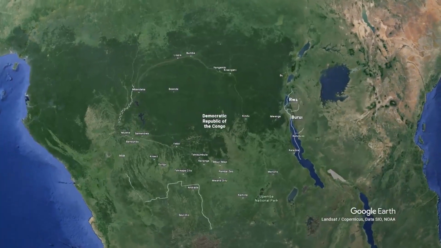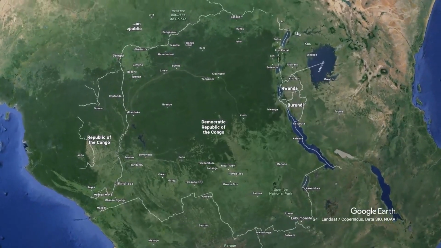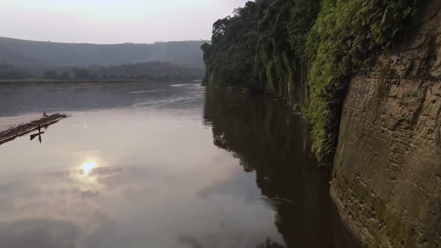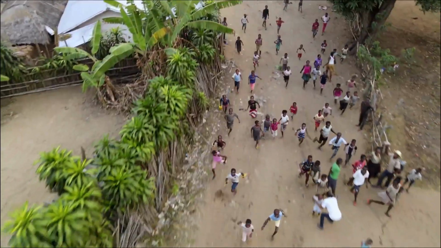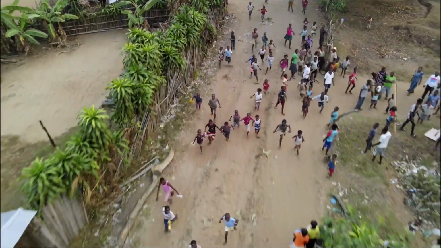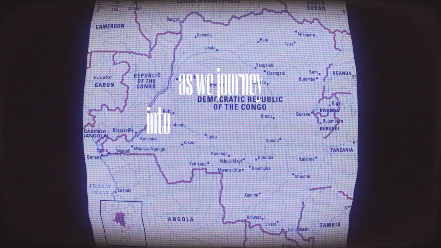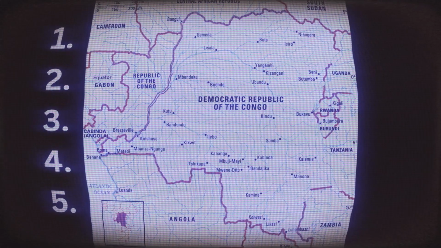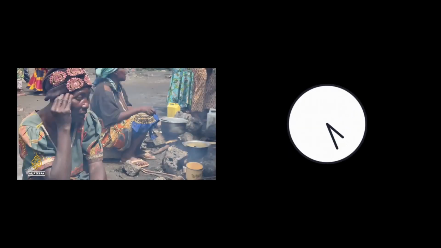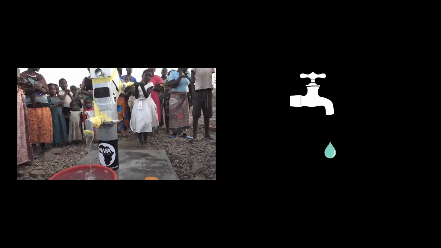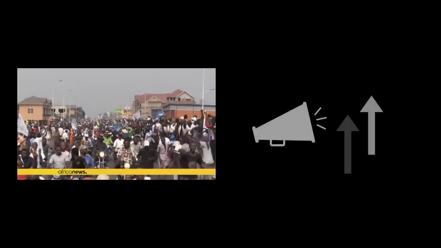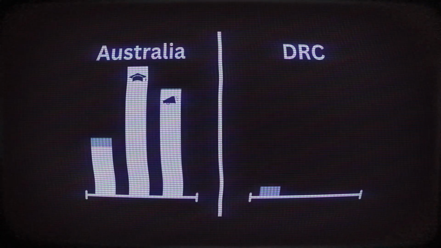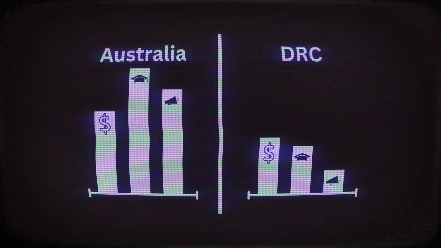In the heart of Central Africa lies the Democratic Republic of Congo, a nation full of rich resources and beautiful jungles, yet a land that struggles with the harsh realities of poverty and underdevelopment. As we journey into the living standards of the DRC, we will first discover 5 essential indicators of development: percent of population living below the poverty line, average years of schooling, life expectancy, the share of people using safely managed drinking water, and finally, freedom of expression. We will also compare those statistics with Australia, highlighting the huge disparities.